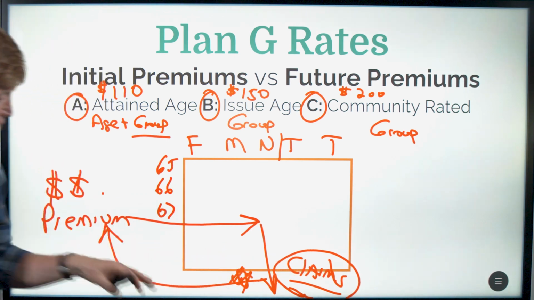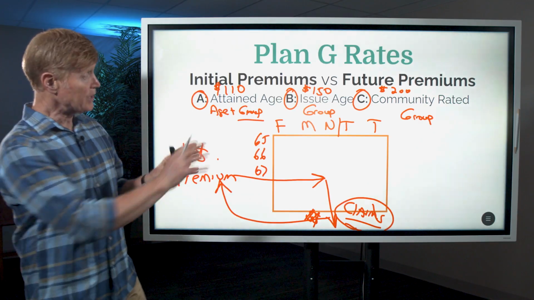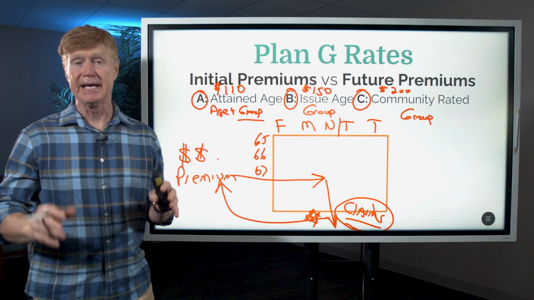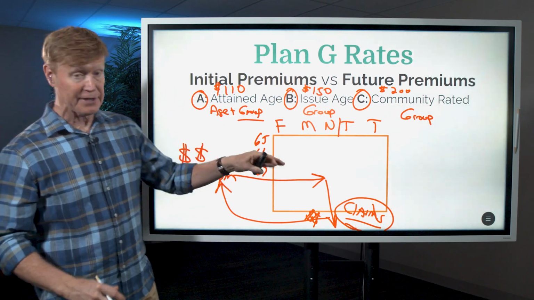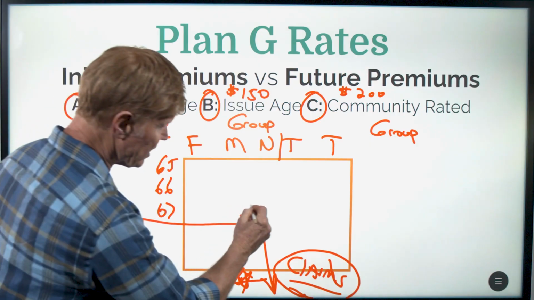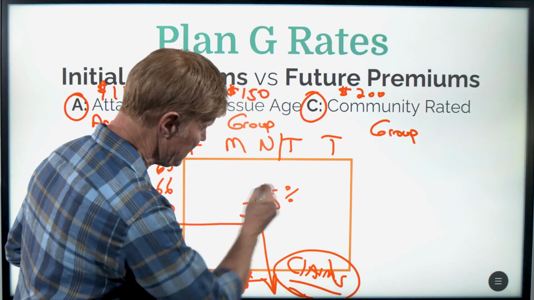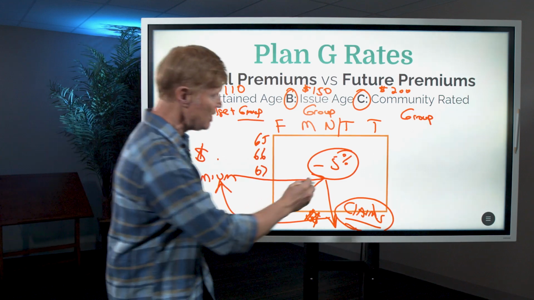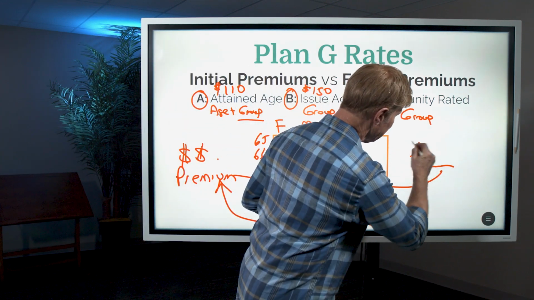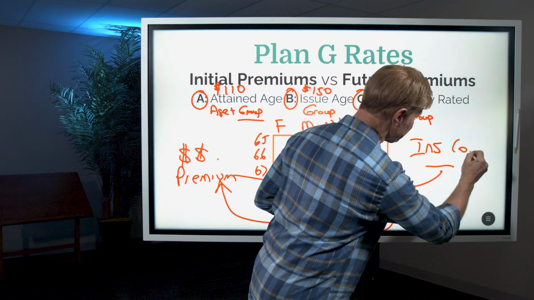So claims exceed premiums. And when this happens, regardless of what kind of policy you have, that insurance company is going to go to the state insurance commissioner and say something like this: we're losing 5% in this group. And so they're going to petition the insurance commissioner for a 5% increase. This 5% increase has to be approved by the insurance commissioner of the state.